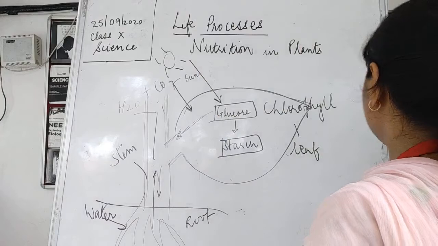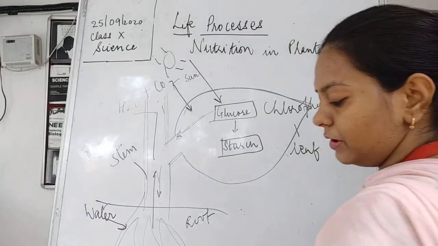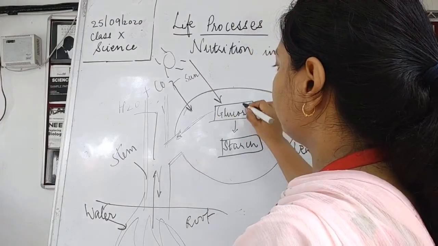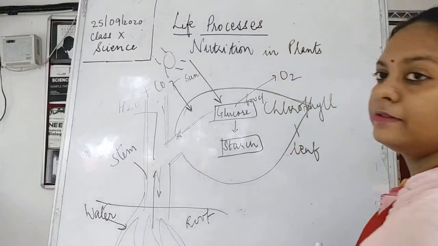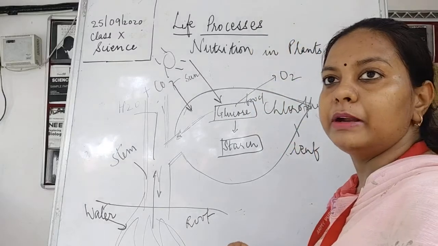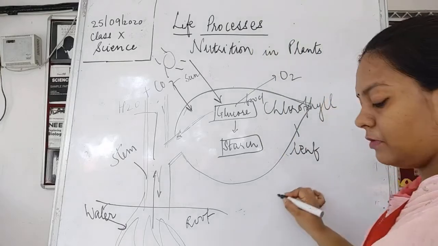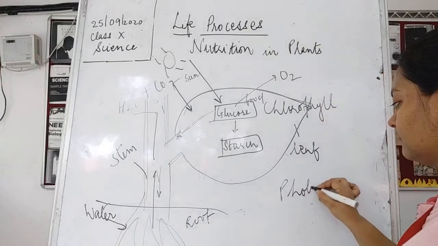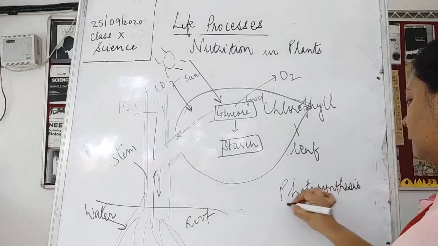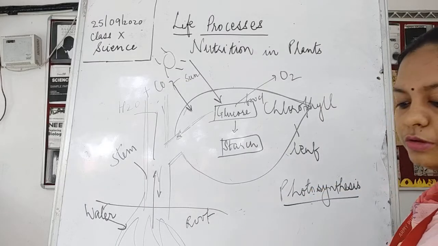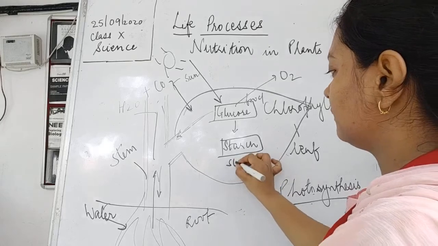Okay, so this is going to make food, and then what happens? This food is being prepared and also oxygen is prepared, which is being released outside the environment. So this is all the complete process of photosynthesis. Okay, so this is known as the photosynthesis. So this is the stored food.